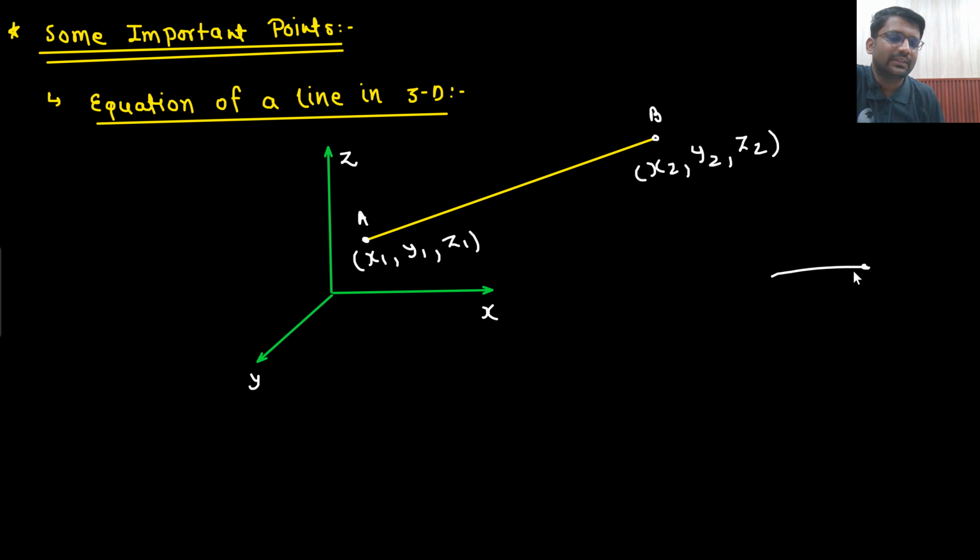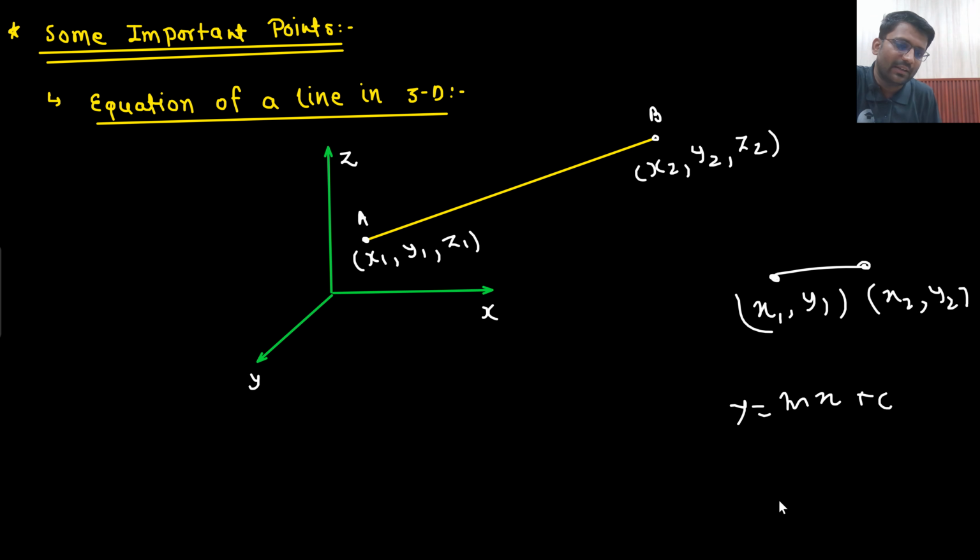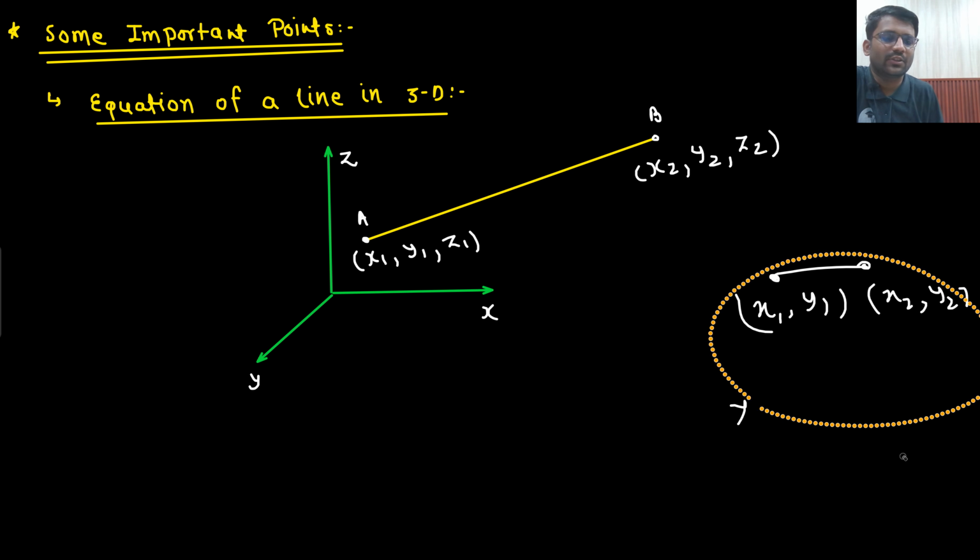Basically, in 2D, if you know 2 points of a line, can you write down the equation? Yes, sir. The equation is y equals mx plus c, where the value of m is y2 minus y1 upon x2 minus x1. Right? So similarly, in 3D, what is the equation of a line?